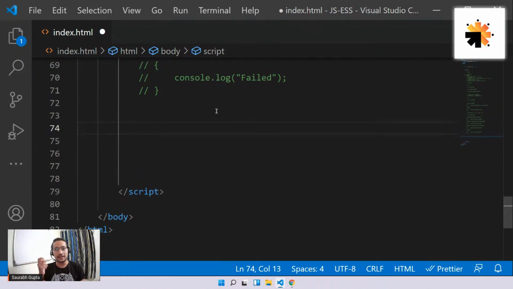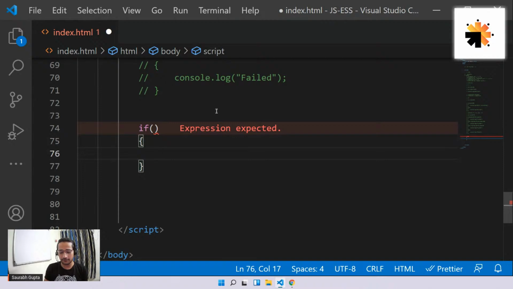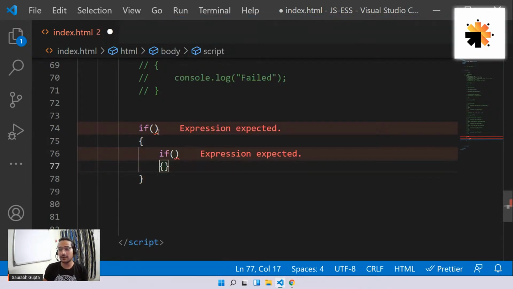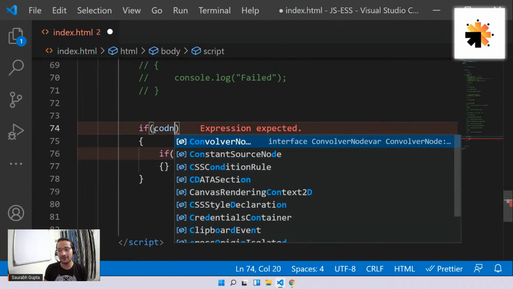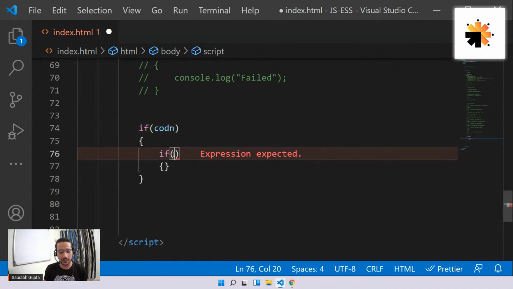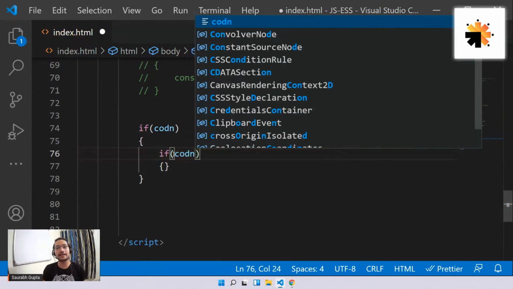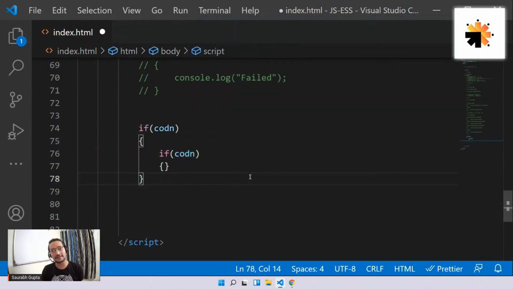So if there is something inside something and both are similar, they can be considered as nested. That means something is inside something. Like for example, something like this. If, and inside that if, I have one more if. Now in this case, this can be considered as nested if. So there is an if inside an if, and that's why this is what you call nested if. Nesting basically means putting something similar inside something. That's what nesting means. And that's it. That's all. Now, actually, there is no concept here.